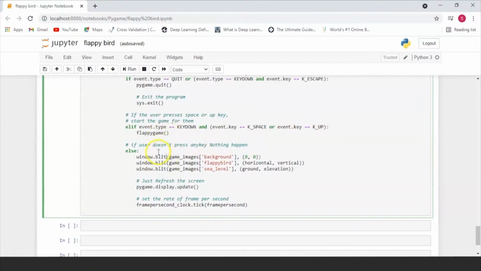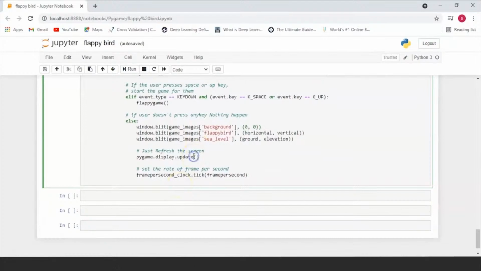If the user hasn't pressed any key and nothing has happened, then we're just going to have a basic game display, and we're going to be displaying the background image, the Flappy Bird and the sea level onto our screen. This is just to keep refreshing the screen, and this is basically to set the frame rate of our screen.